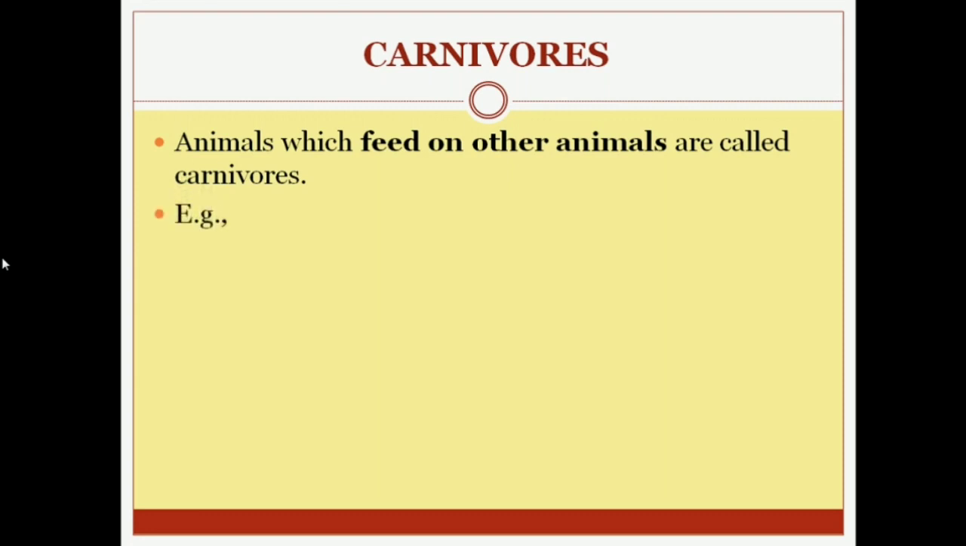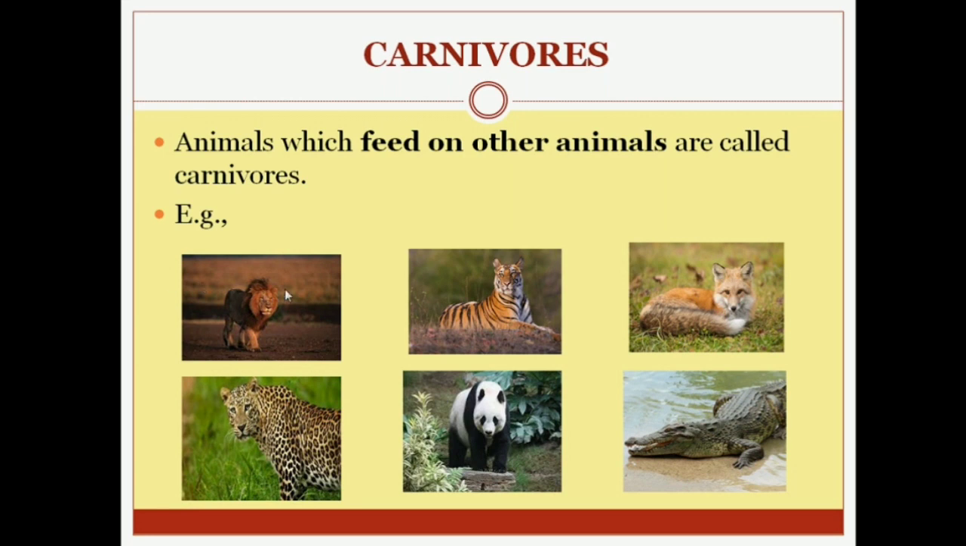So let's see the examples. The first picture is of a lion, right? We all know that a lion eats other animals as its food, so it is known as a carnivore. The second picture is of a tiger. The third one is a fox, right? Then the fourth is a leopard. A leopard is also a carnivore animal, right?